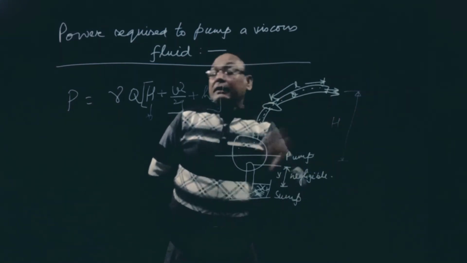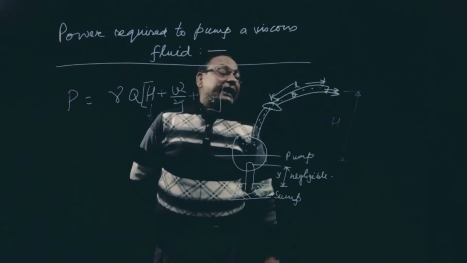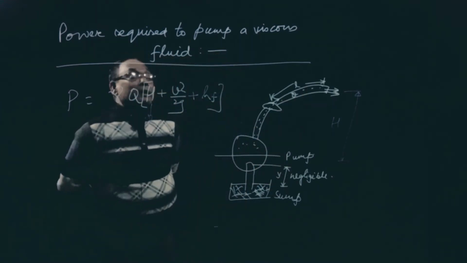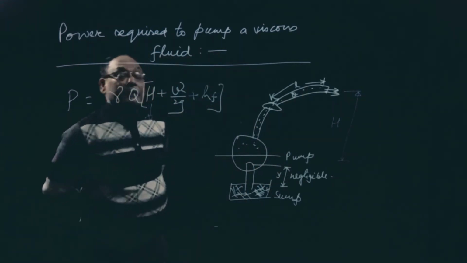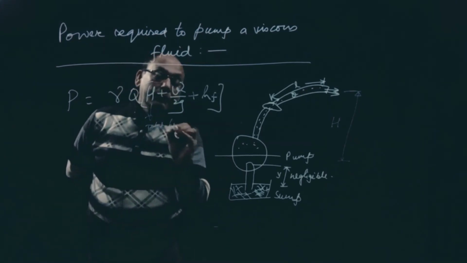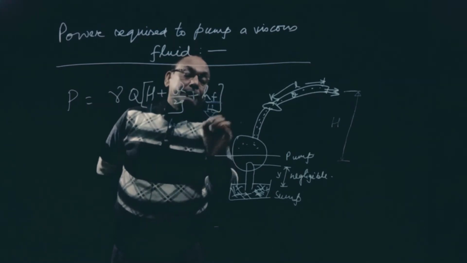And V square by 2g is kinetic head, where velocity will be there. So velocity, kinetic head we can find out. This is the total head, and this is frictional loss, that we have already derived.